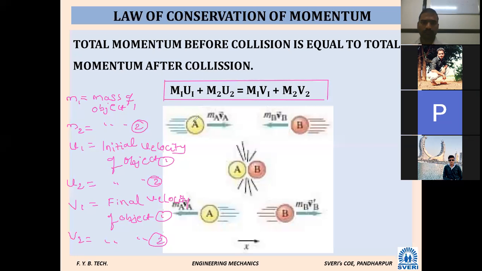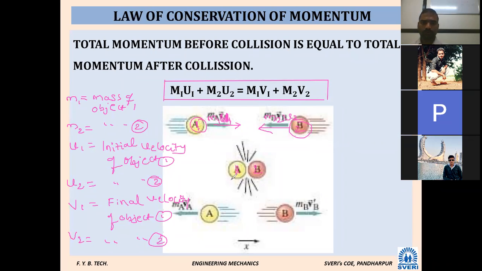Write this diagram also. Okay. This is written as M1 U1 in this direction. So this is second body 2. This is M2 U2.